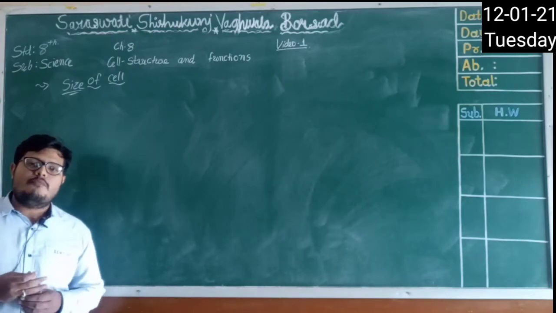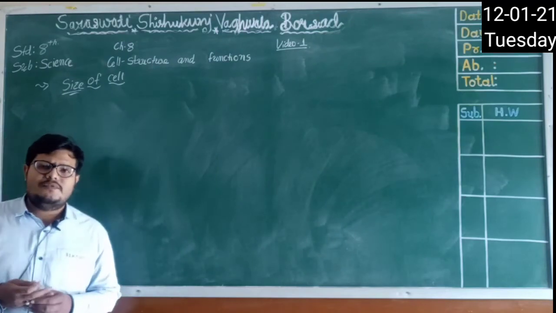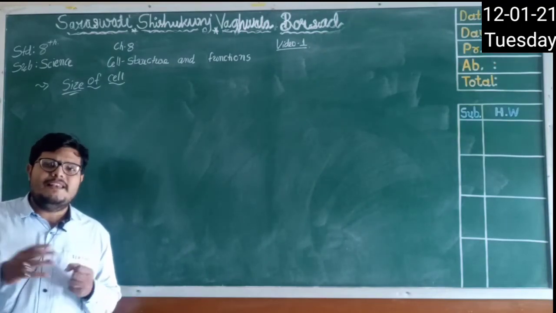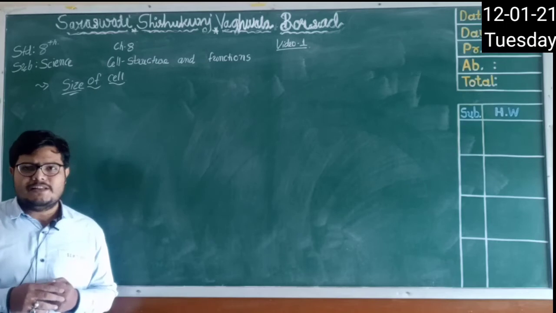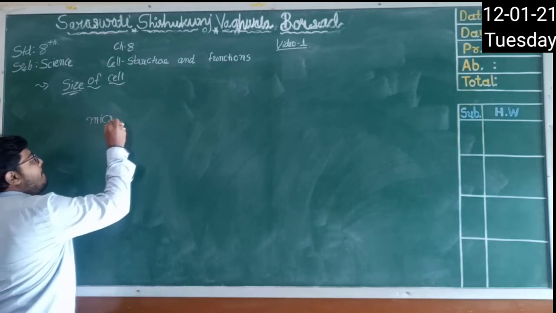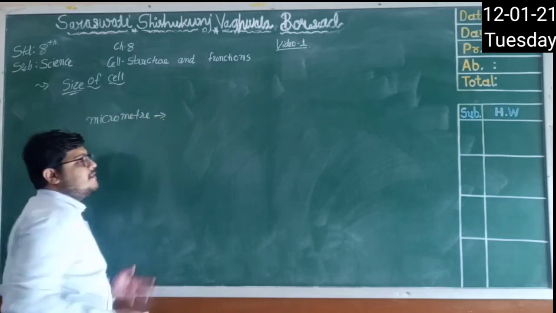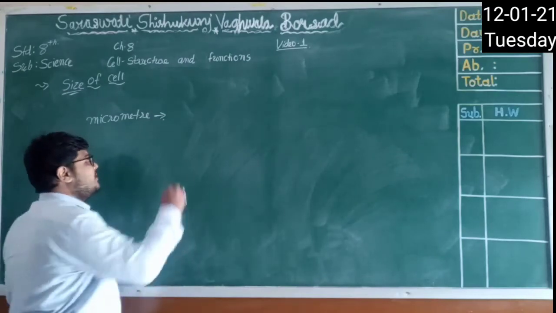So as we talked about the shape of the cell, let's talk about the size of the cell. The size of the cell, we can say, is in the millionth part of a meter. Millionth part means it is in micrometers, and it can be up to some centimeters.